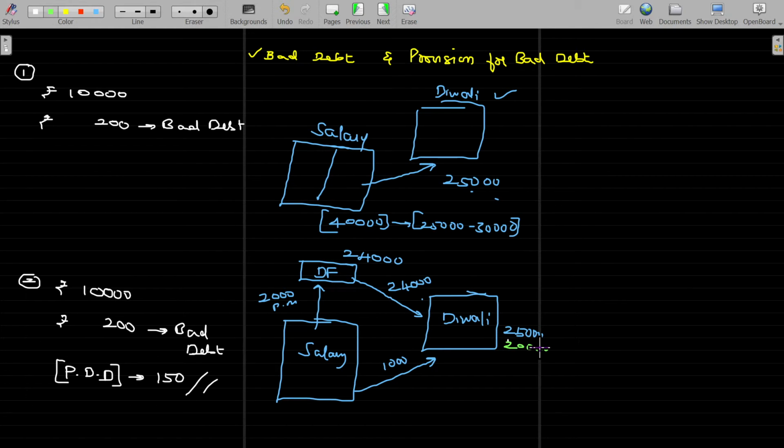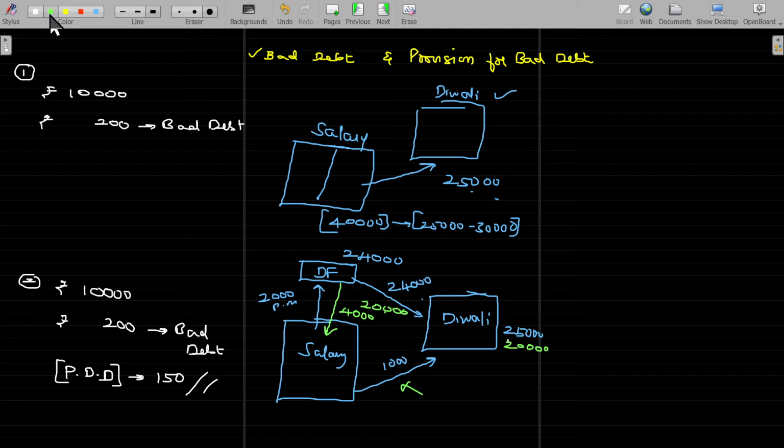We spend lesser. Practically it's not possible, but I assume so. We use that 20,000 rupees from the Diwali fund, and from the salary account we don't use anything. The excess surplus amount available in the Diwali fund, 4,000, is transferable to your normal salary expenses.